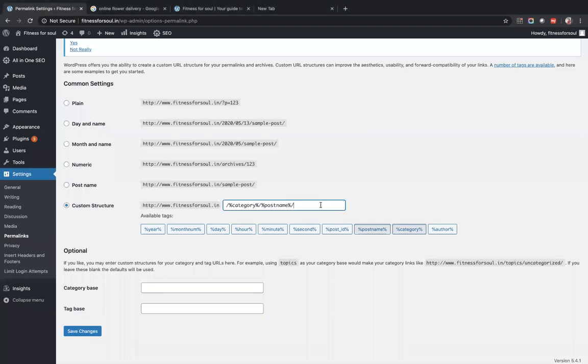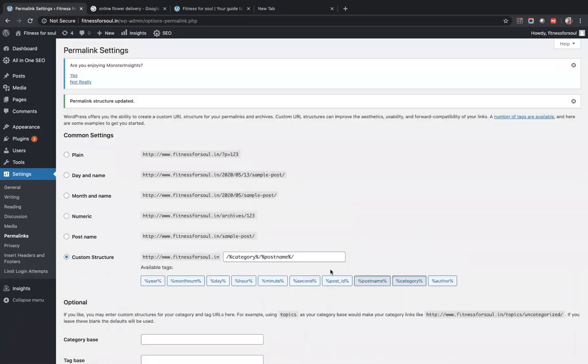Suppose I remove it. You want to create your own structure. By default, you will have only the domain in the beginning. What you can do is go to this and click category and click post name. Post name is why my page title was picked by default as the URL structure. Okay, category, post name, and save, and that is the reason why it was showing up the way it was.